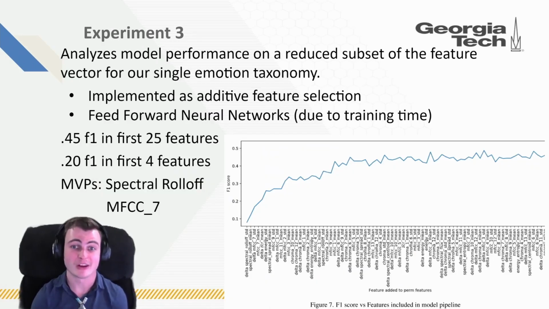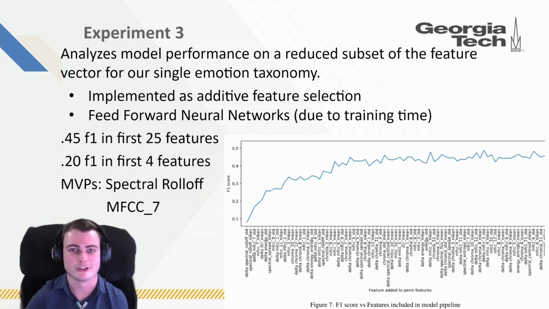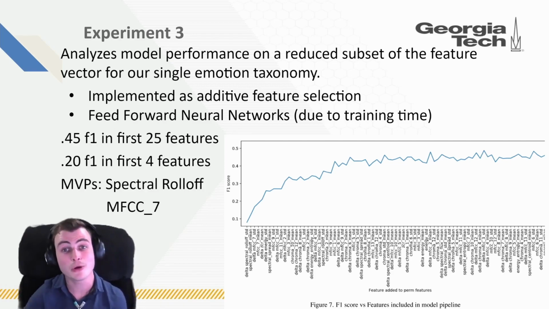In Experiment 3, we analyzed the model performance when training on a reduced subset of our overall feature vector, and we do this using a single emotional taxonomy. We added a feature selection such that a single feature is trained, and then out of all the features, whichever feature has the highest accuracy is added to our permanent feature list, and then this process is repeated until we've used every single feature. In total, this means we had to train approximately 9,316 networks. To do this, we had to abandon the original traditional machine learning algorithms in favor of feed-forward neural networks. That way we can use GPU vectorized algebra.